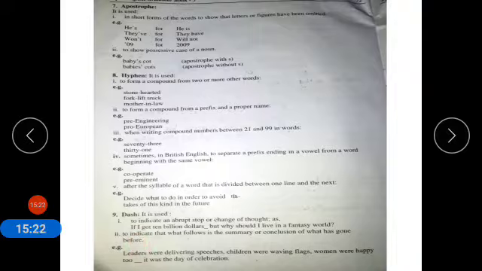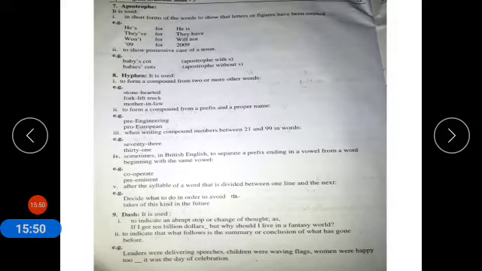For example, leaders were delivering speeches, children were waving flags, women were happy too, it was the day of celebration. So it is used at the end.